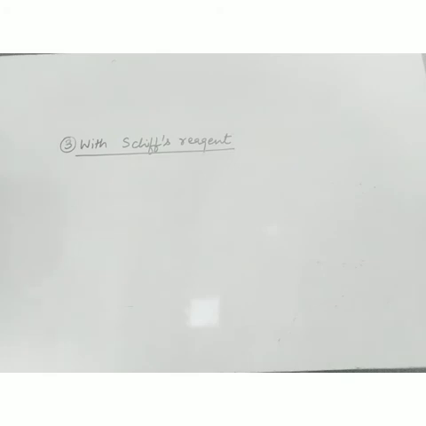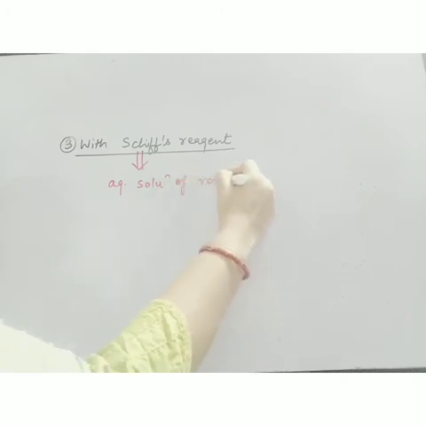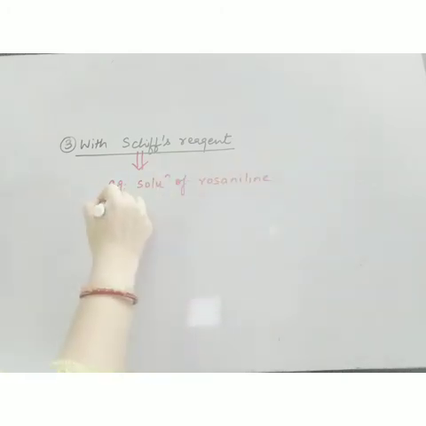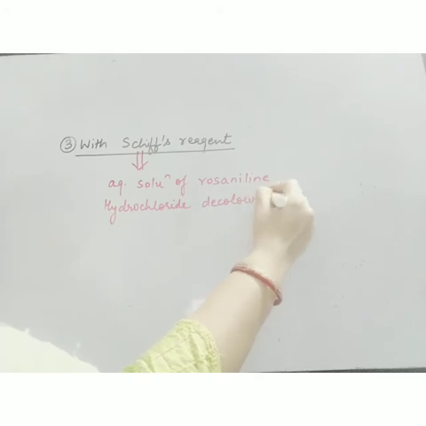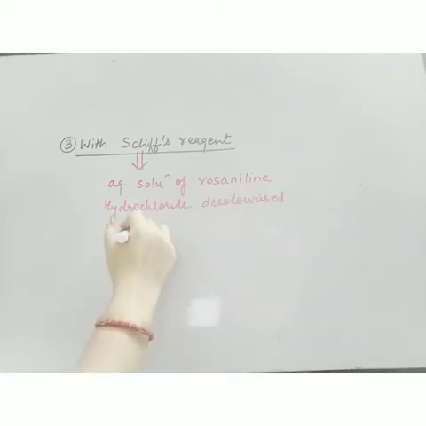Now the third special reaction of aldehydes and ketones is with Schiff's reagent. Now what is Schiff's reagent? First we'll see this. This is aqueous solution of rosaniline hydrochloride decolorized by passing SO2 gas. Now this is Schiff's reagent, and Schiff's reagent should be colorless. If a fresh sample of Schiff's reagent is there, it should be colorless.